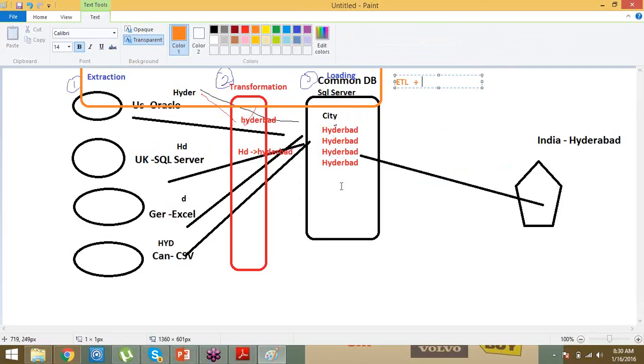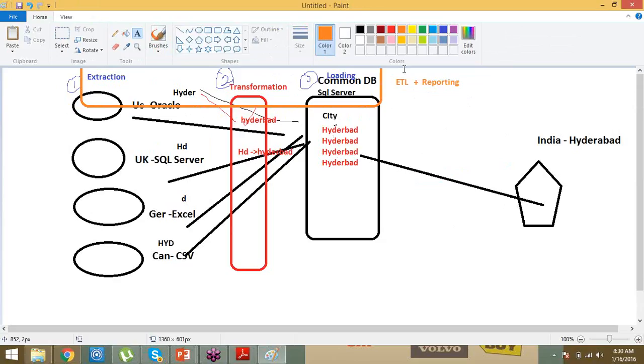You have got the data, you have transformed the data, you have loaded the data. Now, the business end user cannot read the data. If you throw 1 million records on the screen, he cannot read it. So we need some sort of reporting. Reporting will help you visualize the data so that it is easy to see. Instead of the end user writing queries to get the data, he will see reports in a visualized format, like charts, dashboards, table data, or aggregate data. So the overall picture is ETL plus reporting.